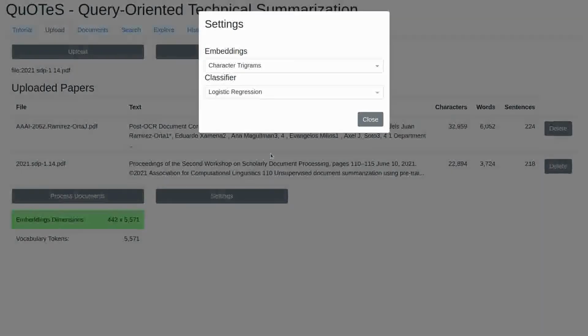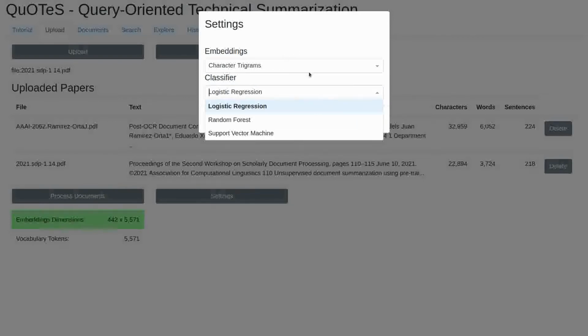You can tune how the system works in the settings. In the Embeddings menu, you can select how the system represents the query and the documents. Word unigrams are very simple and fast to compute, but they also require exact matches while searching. Character trigrams are somewhat more complex and take more time than word unigrams, but they are also more flexible, being capable of finding the similarity between words. And finally, sentence-BERT embeddings are the most sophisticated and slowest representation to compute, but they allow the system to understand the meaning of words and whole sentences.